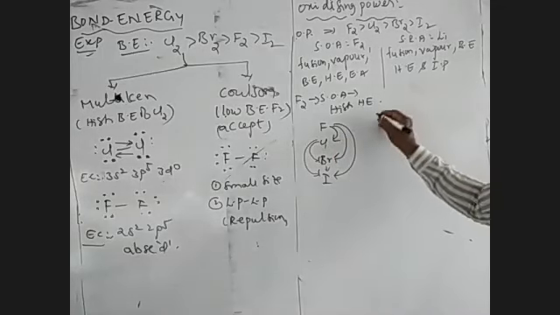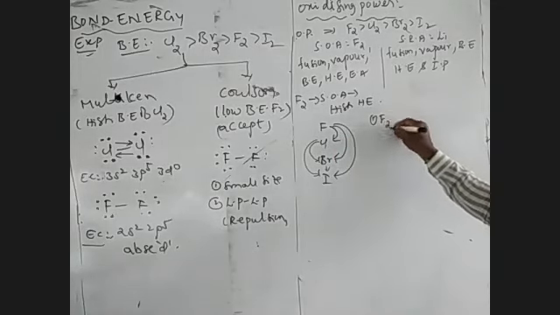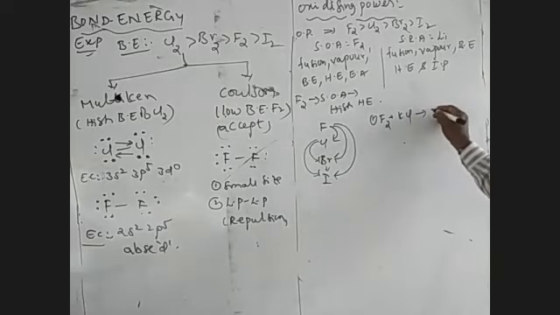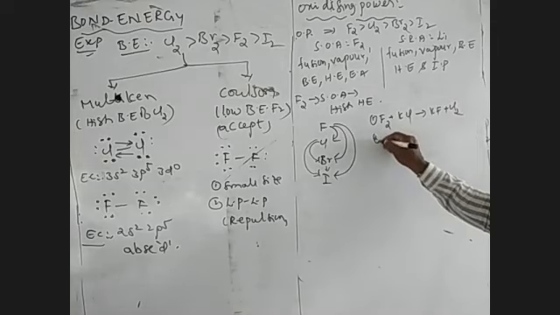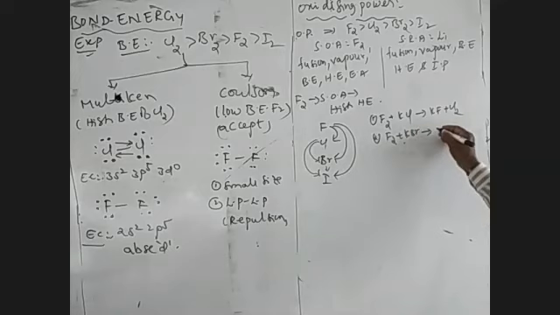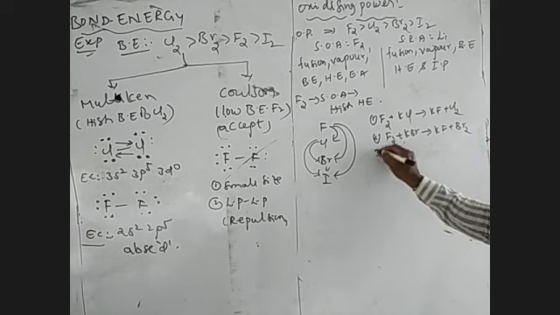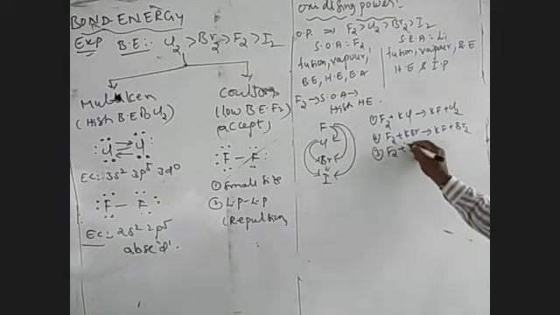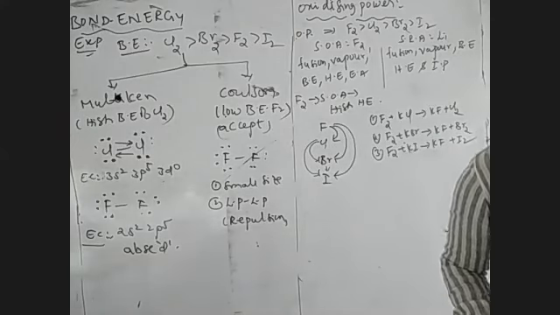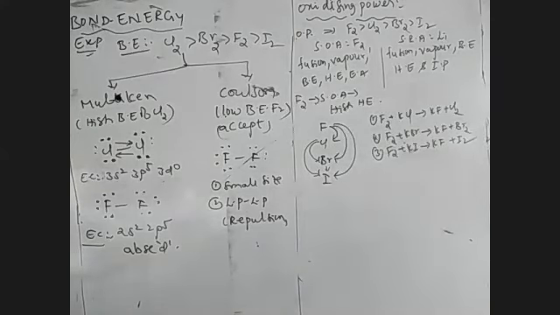According to this, take the reaction of F2 plus KCl. Fluorine displaces chlorine to form KF and Cl2. F2 plus KBr gives KF plus Br2, which is also possible. And F2 plus KI gives KF plus I2, which is possible. Fluorine has strong oxidizing power compared to the remaining halogens.